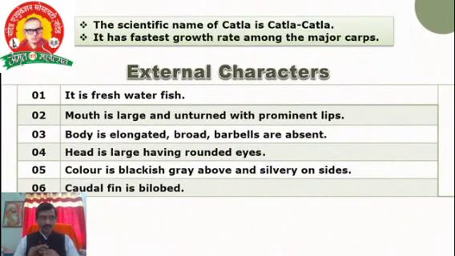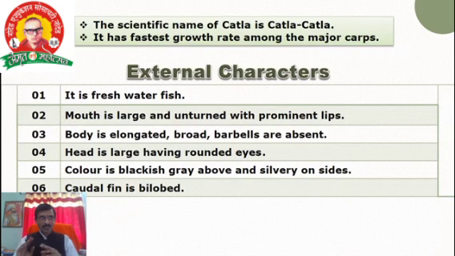Then the next aspect is the external characters. Four to five points are sufficient for the external characters. The scientific name of Catla is Catla catla. Important point: it has the fastest growth rate among the other major carps, Rohu and Mrigal. Among the three fishes, Catla has the fastest growth rate among the major carps. Right? External characters. It is a freshwater fish.